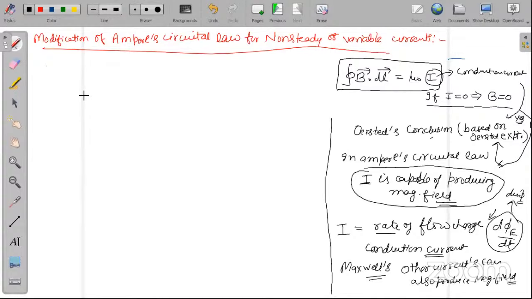Yes, sir. How do we calculate the solenoid? Yes. Please ask the question. Which girl was asking this question?